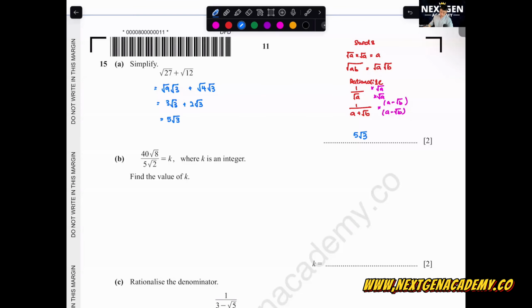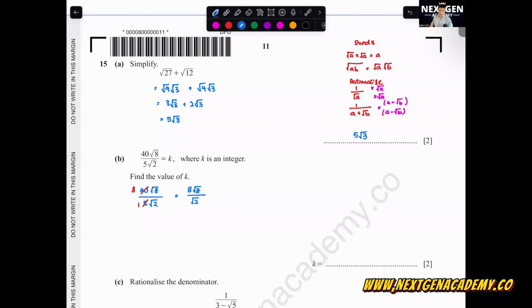Next one. 40 surd 8 over 5 surd 2 equals k, where k is an integer. Just now I think some of you were asking about this one. How to find this k value? You slowly simplify. I'll write this down again: 40 surd 8 over 5 surd 2. What can we do first? 40 divided by 5 first. Here will be 1, 8. So it becomes 8 surd 8 over surd 2.